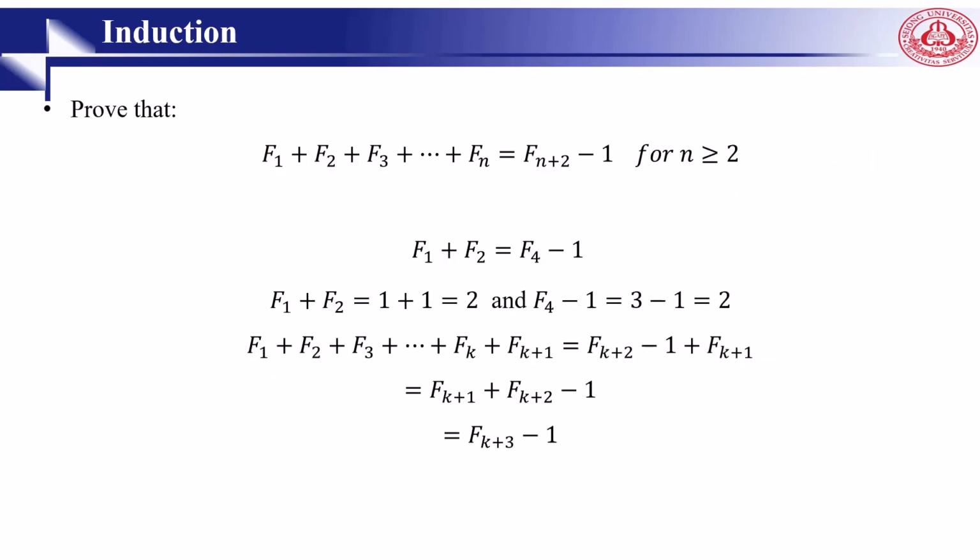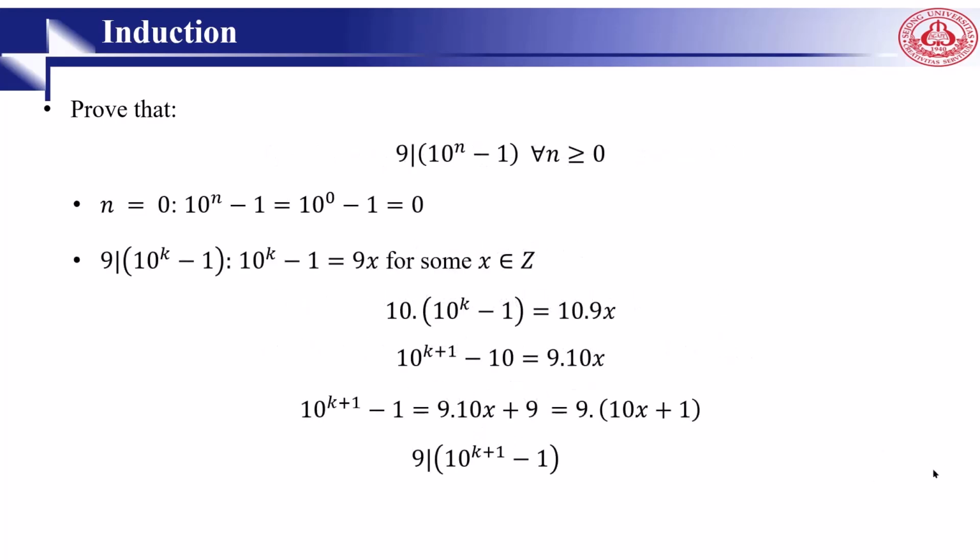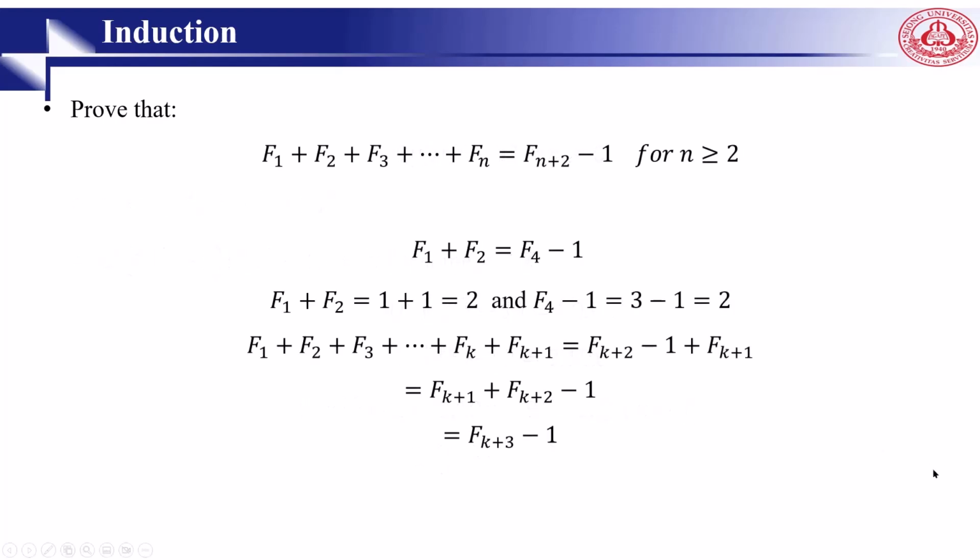In the next example, we want to prove that f1 plus f2 plus f3 up to fn is equal to f(n+2) minus 1 if n is greater than or equal to 2. It means 0 and 1 are not applicable, right? We should start with, you can say, our base being 2. So we go for 2. If 2, it means we need to consider 2 of them.